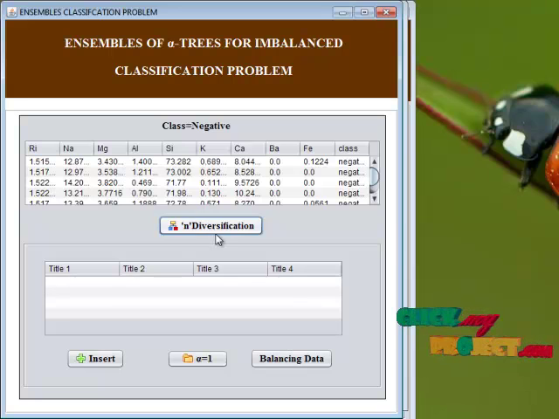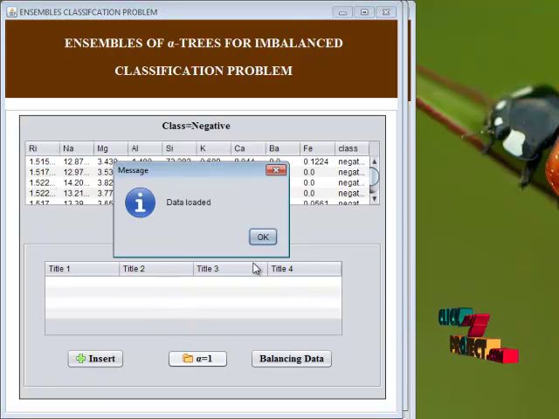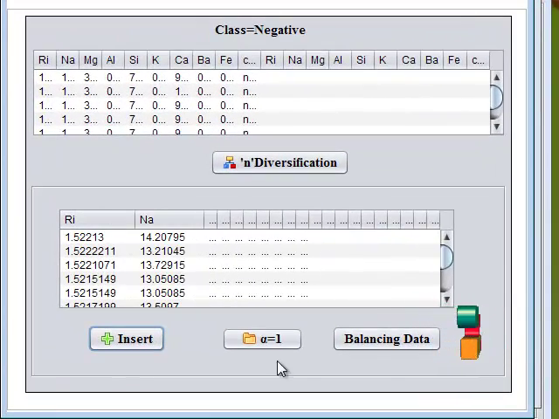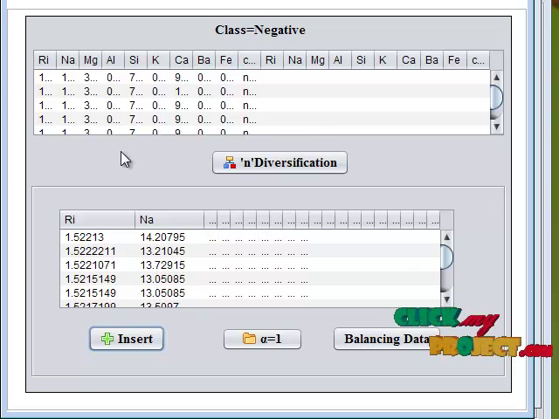Similar to the alpha calculation for the class equal to negative, considering alpha equal to n divergence, we calculated the values for the negative class, which is inserted into the data, then loaded into the databases. These are the data which is calculated for the alpha divergence. Initially we considered the imbalanced dataset and calculated the n divergence. First we considered alpha equal to n, then we considered alpha equal to 1 values. What is the difference between alpha equal to n and alpha equal to 1?